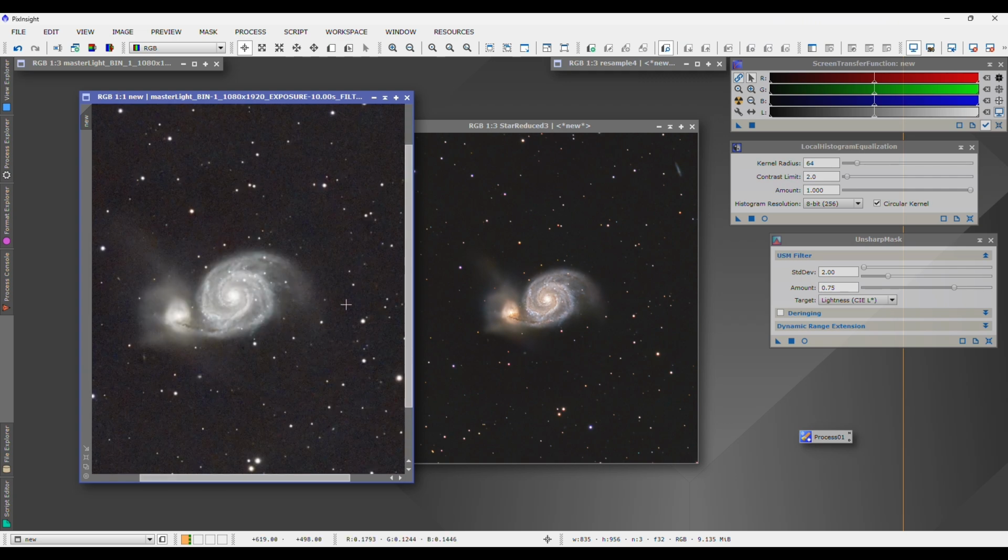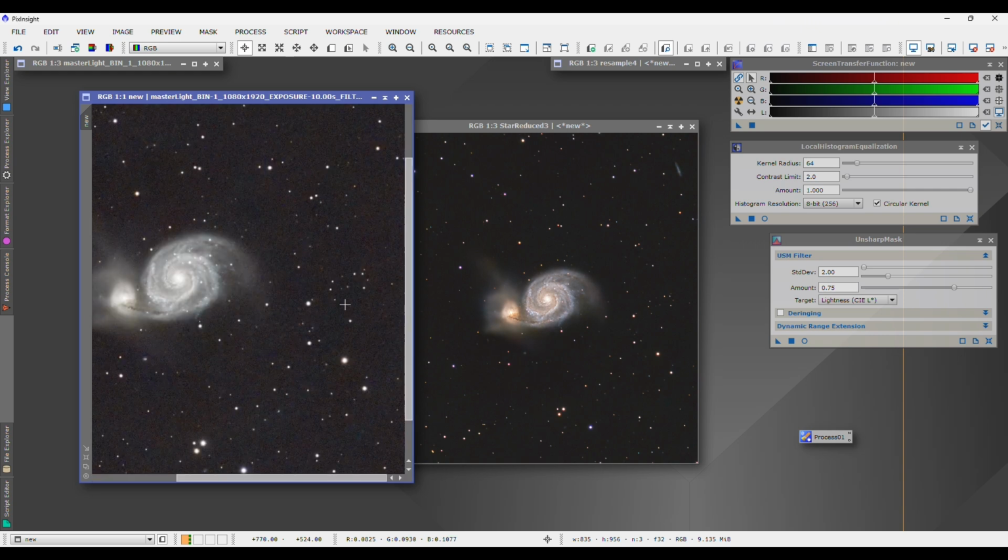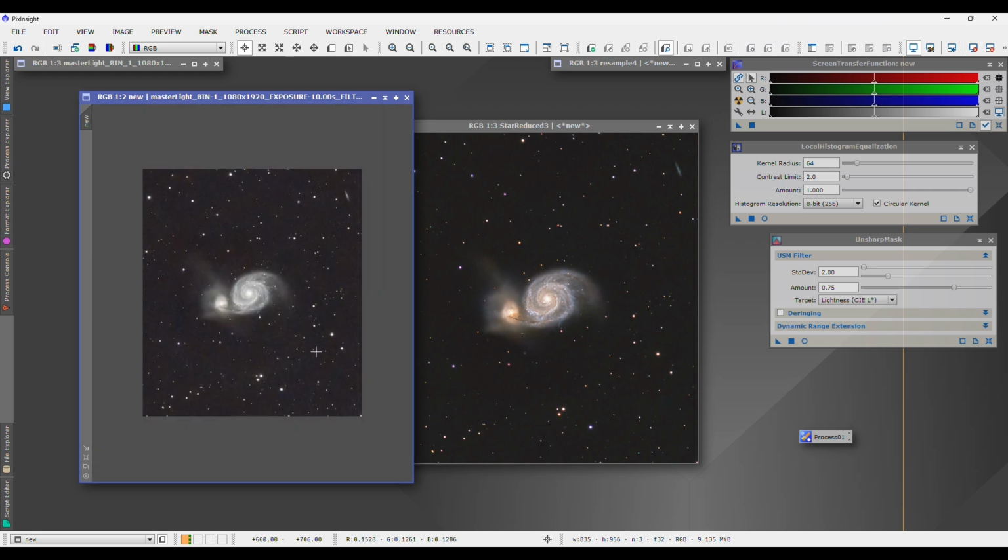It's not exactly natural or random. If you look closely, it almost looks like it's in a circular pattern around the image, and I believe that's because of the field rotation.